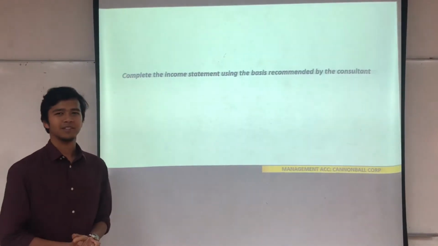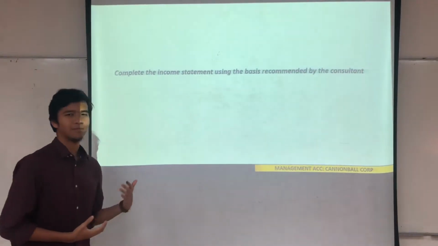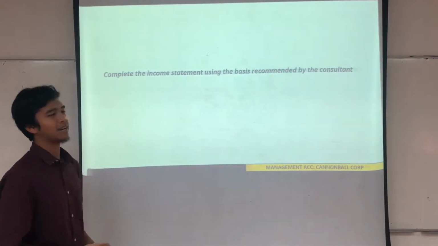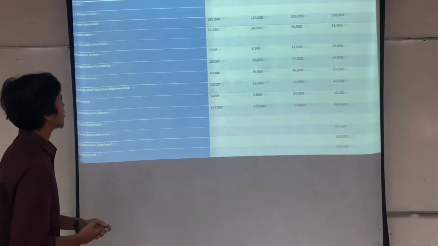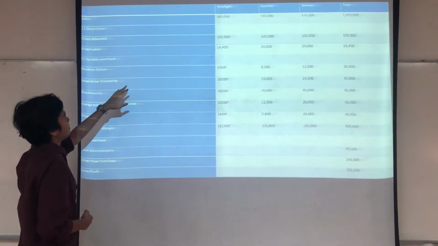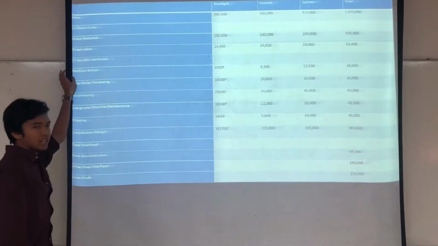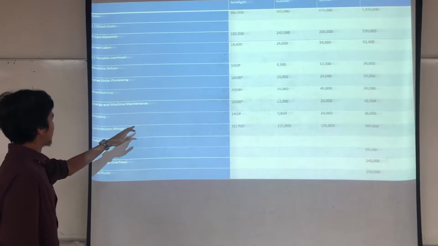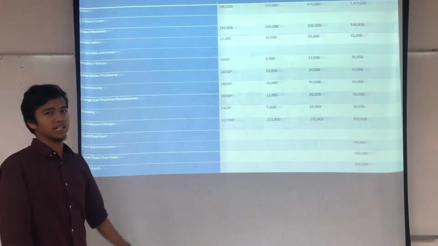Assalamualaikum warahmatullahi wabarakatuh. My name is Faris Zafri and I'll be presenting part B, which is to complete the income statement using the basis recommended by the consultant. Next. So for this question, the sales and the direct costs are given, and we need to find the variable overhead, which are the machine setups, sales order processing, warehousing, energy and machine maintenance, shipping, and also the contribution margin.